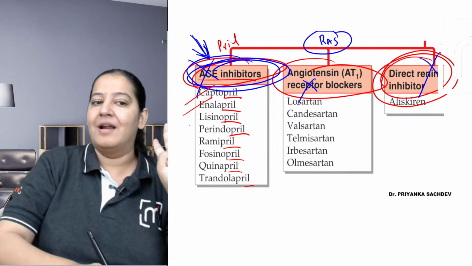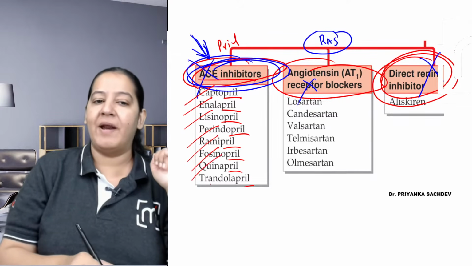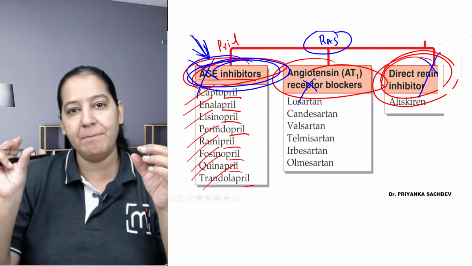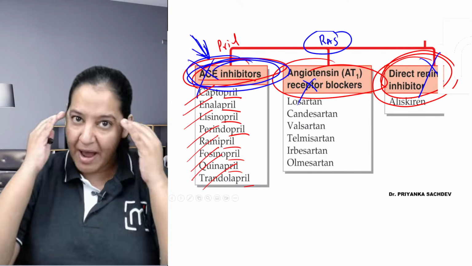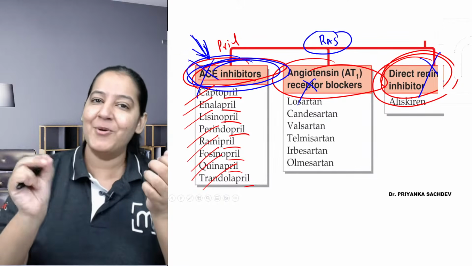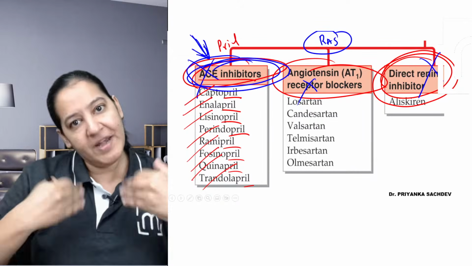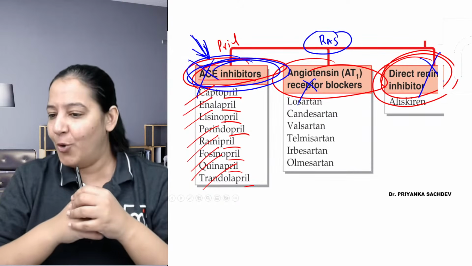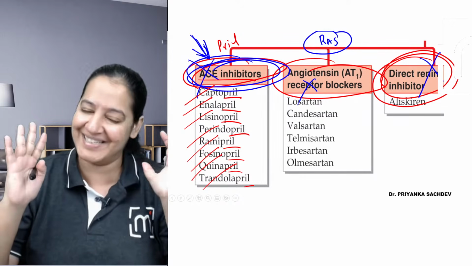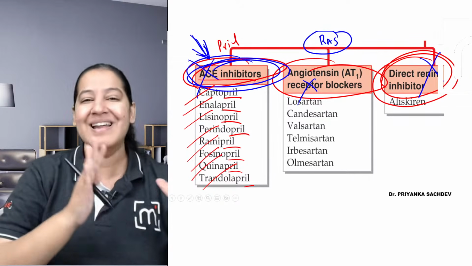Let me read the names for you: Captopril, Enalapril, Lisinopril, Perindopril, Ramipril, Fosinopril, Quinapril, Trandolapril. Don't add Pril to your own name when writing a drug name. In exams, I have seen students do this. I checked the copies in the second prop. Students learn the suffix, Pril, but they don't learn the prefix, so they add Pril to their own name. Gaurav Pril, Osama Pril, Annalipsa Pril happens. So don't do like that. It's a joke, right? Just learn the prefix also. There are seven to eight drugs you have to learn. The suffix is Pril.